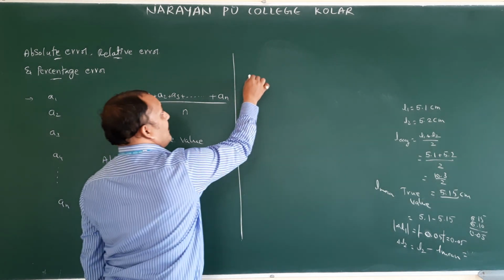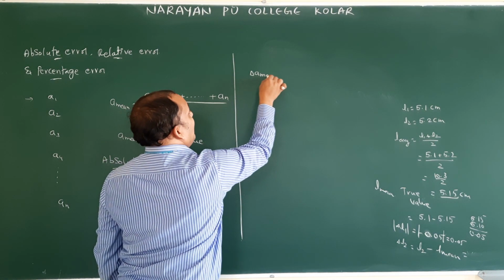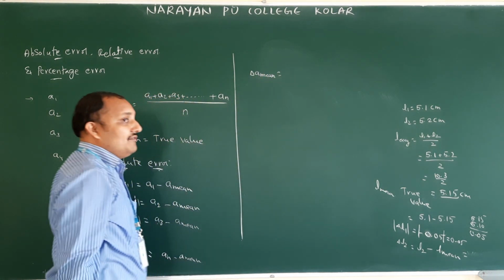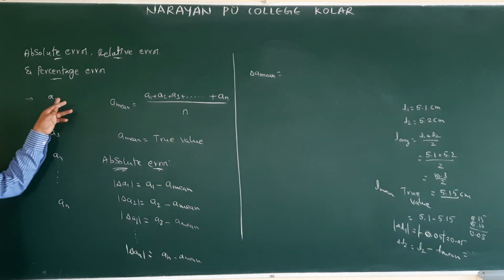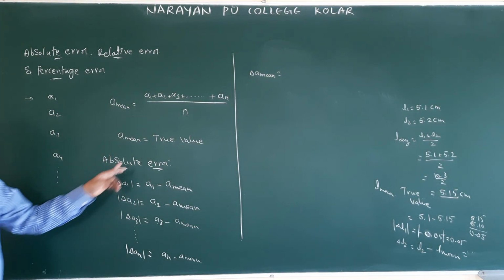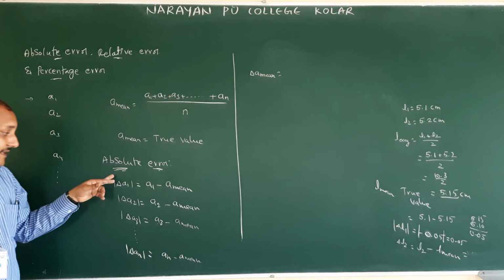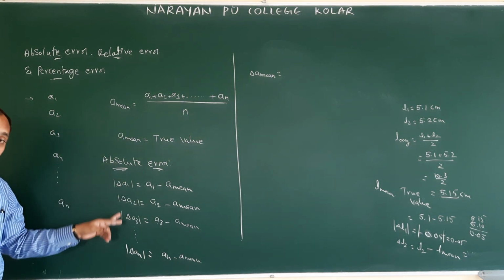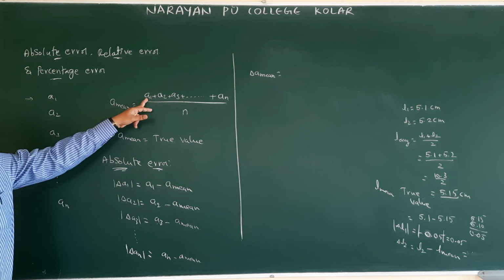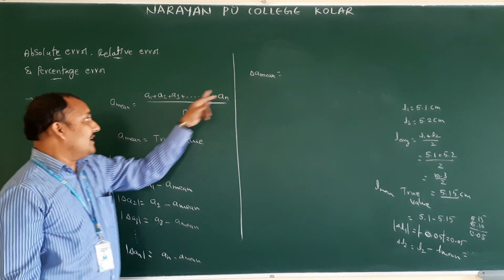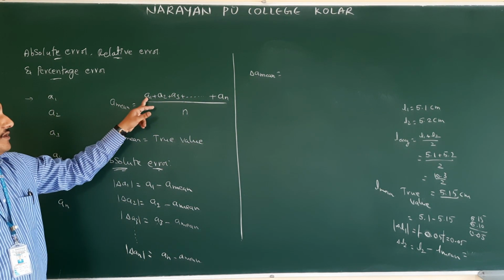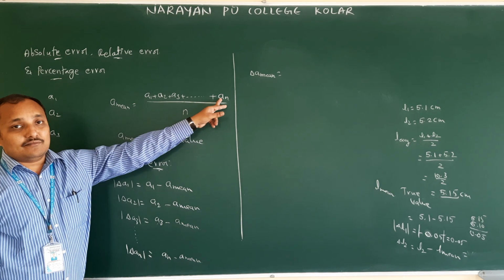That one we are going to denote like this: delta A mean. You should not get confused. A mean means average of all the measured values. Delta A mean means average of all absolute errors. Whenever we wrote A mean, we wrote A1, A2, A3, up to An addition.